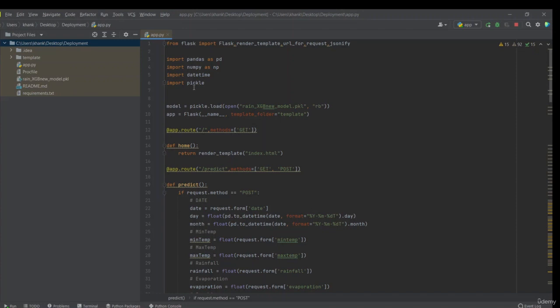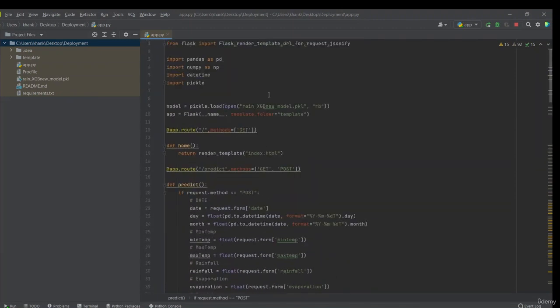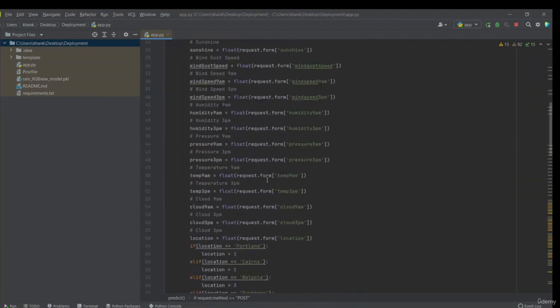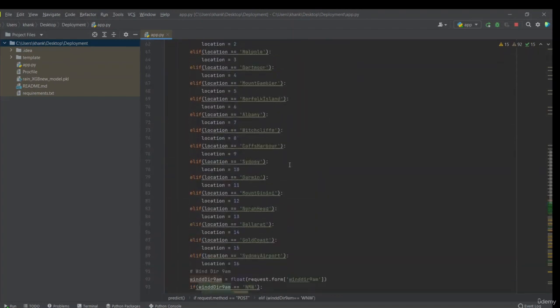Now in that folder, create a new file. I am using the PyCharm IDE, but you can use any IDE for writing your deployment code. Open a new IDE window and write this code. Don't get too confused by it, this is a very simple code which I have written.